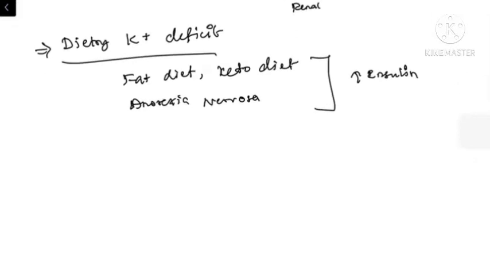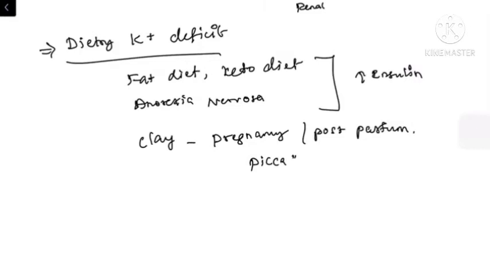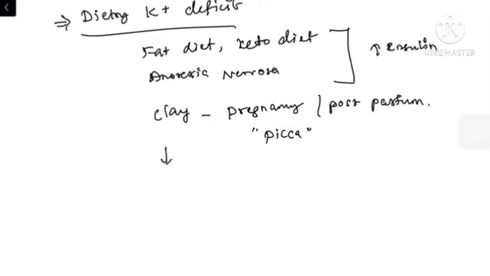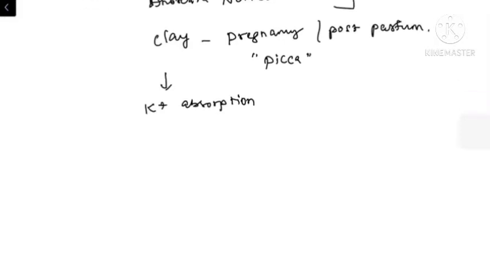And if the patient has the habit of eating clay, for example in the pregnancy or postpartum period, females tend to have increased geophagia, which is nothing but pica. These patients have pica because of the hormonal changes. This in turn is associated with decreased potassium absorption at the level of the colon. This will lead to the potassium deficit.